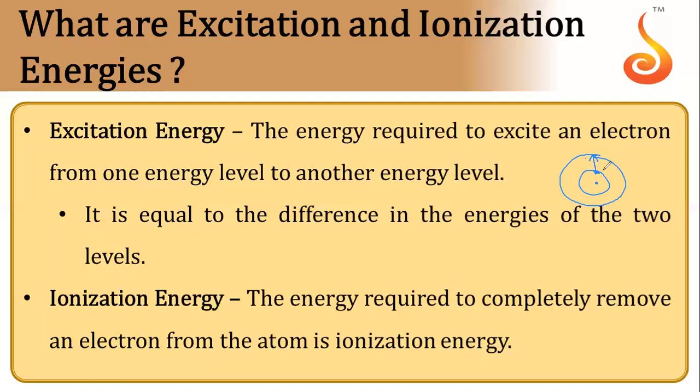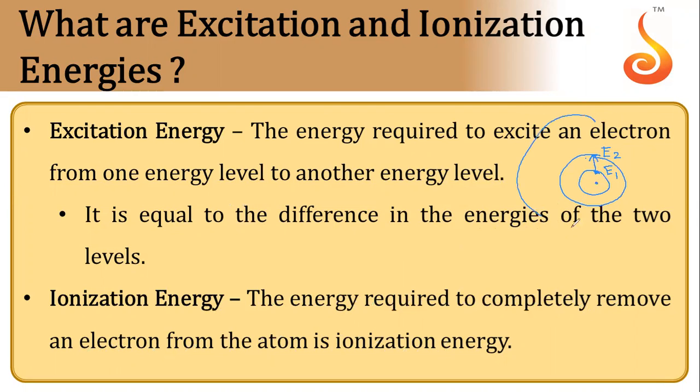Let's say energy of electron in the first orbit is E1, second orbit it is E2. So in this case, excitation energy will be the difference between these two energies. And ionization energy is the energy required to completely remove an electron from the atom.